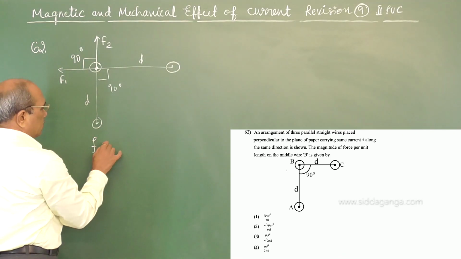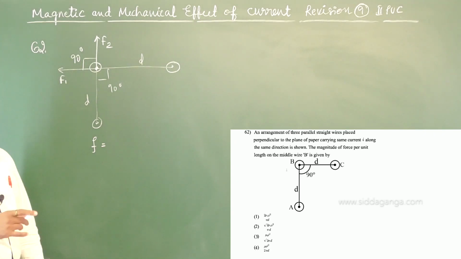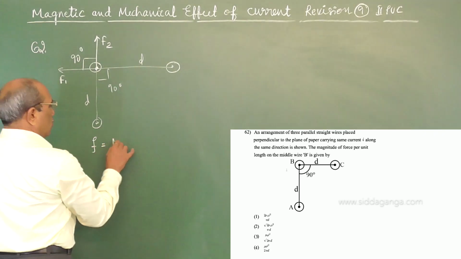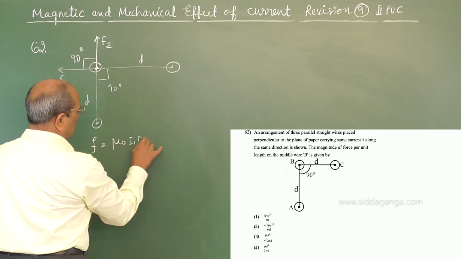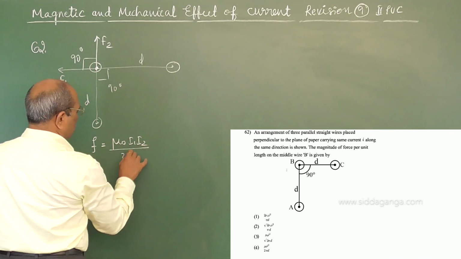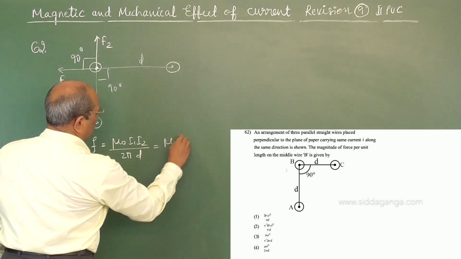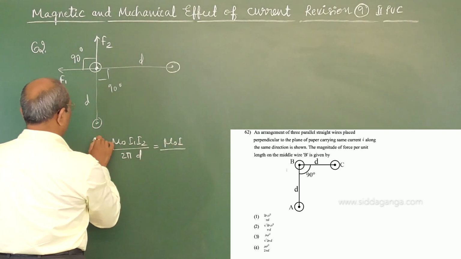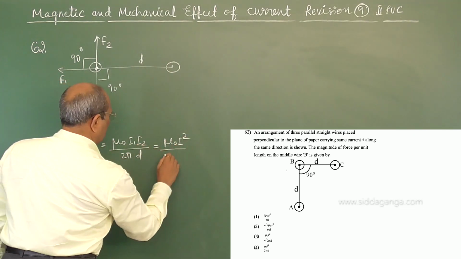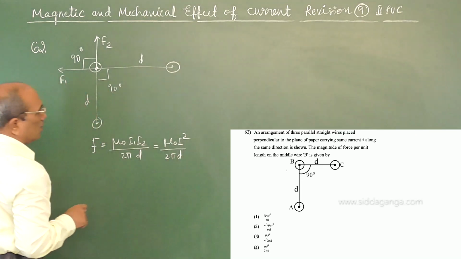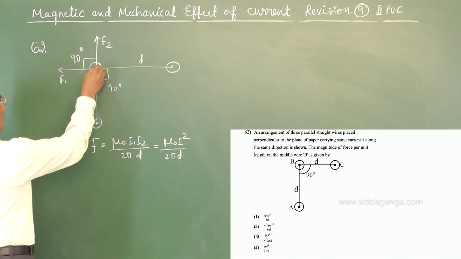Force per unit length between the two parallel wires carrying current is known to you, I1, I2 by 2 pi into D. I1, I2 same, mu naught I square by 2 pi D. Now the question is here net force.